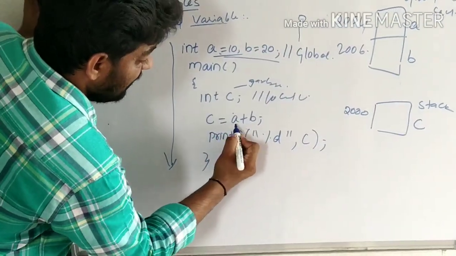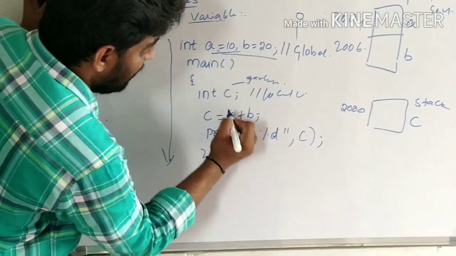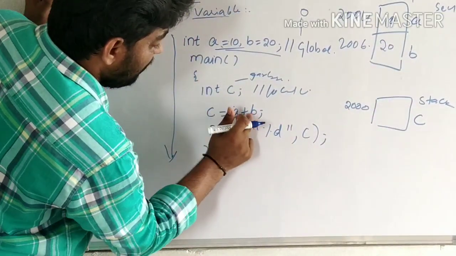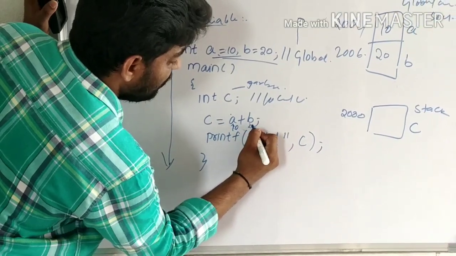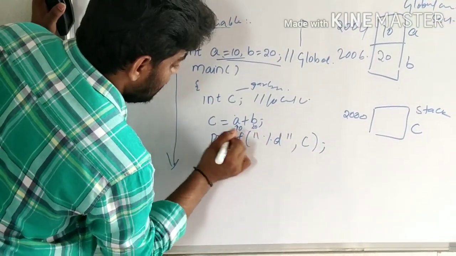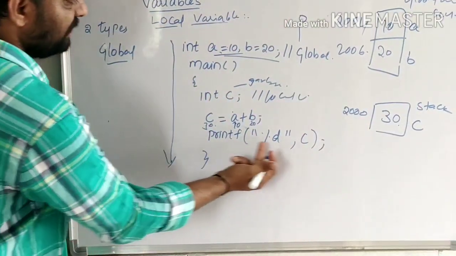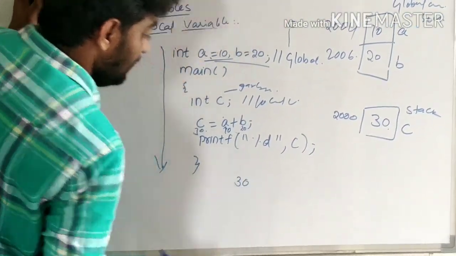See, c is equal to a plus b. A is nothing but a global variable. The value of a is 10 and the value of b is 20. Easily, a plus b is 30, and 30 will be stored here. So printf percentage d of c will print 30.